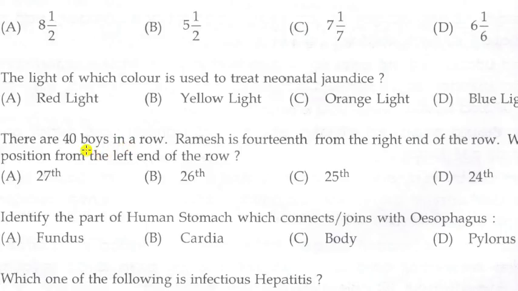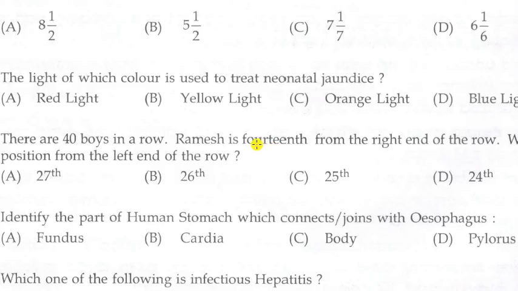Ramesh is 14th from the right end of the row. That is, at the right end of the row there are 14 boys. When we check the difference, that is 40 minus 14, we will get 26. So there are 26 boys before the position of Ramesh from the left end of the row.